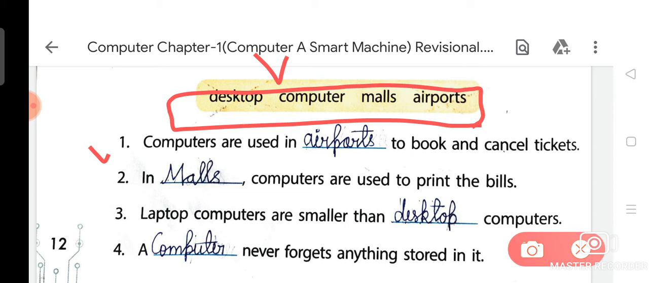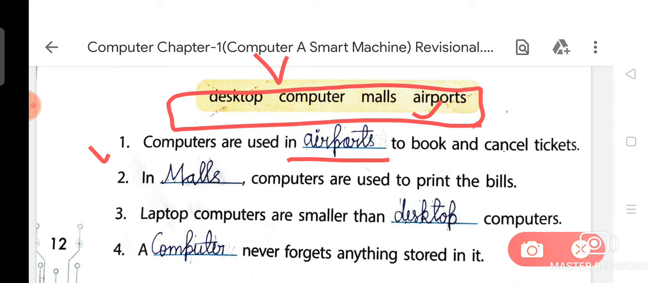So you have already learned about that. Point number first is that from your chapter number first, to book and cancel tickets, to keep details of passengers, to update the arrival and departure timing. So my dear student, as you can see, airports is the suitable option for this question. Computers are used in airports to book and cancel tickets.